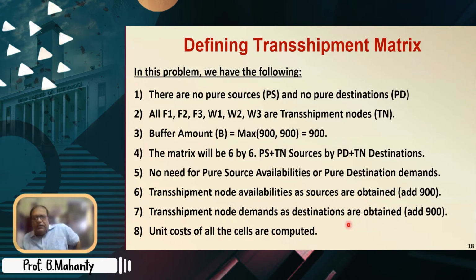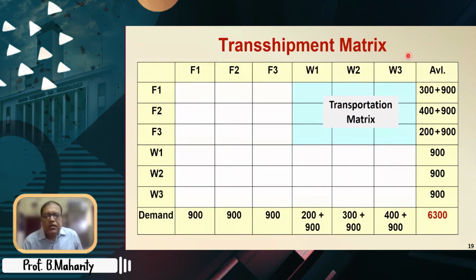Unit costs of all the cells are computed. Is it all right? So these are some of the facts which we have already understood, and therefore let's go ahead with the transshipment matrix. Now look here, these are the sources we have now got: F1, F2, F3, W1, W2, W3. And these are the destinations: F1, F2, F3, W1, W2, W3.